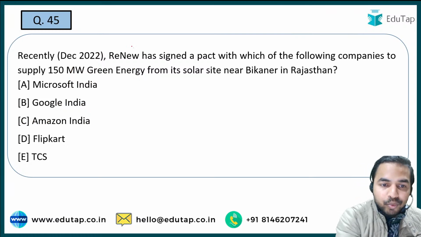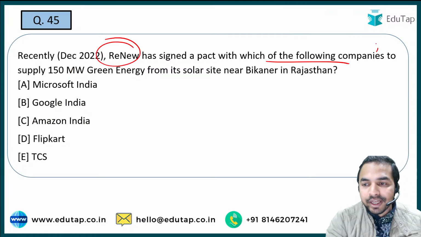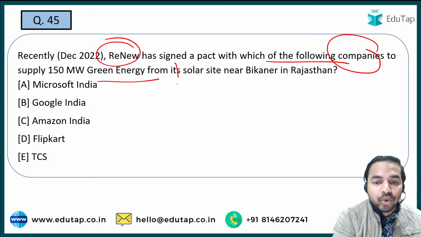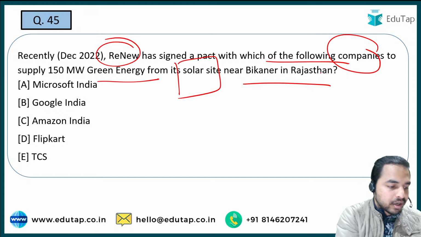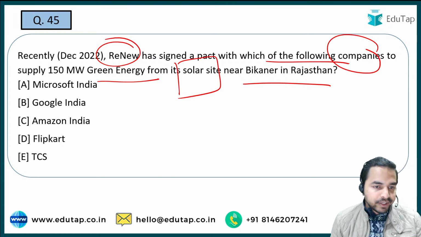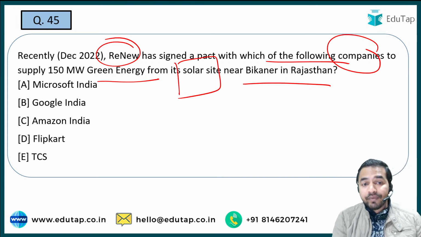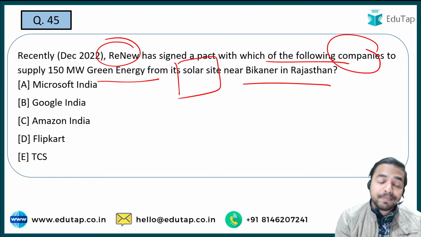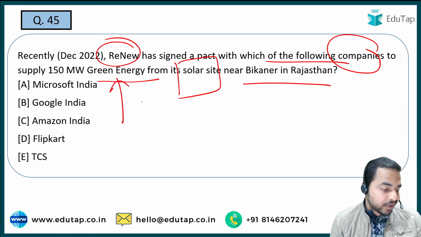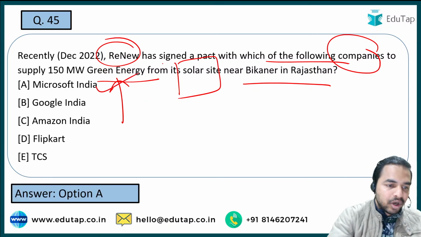Next question: Renew has signed a pact with which of the following companies to supply 150 megawatt green energy from its solar site near Bikaner in Rajasthan? So let me see who will tell me the right answer to this question. So guys, quickly tell me what is the right answer. Question number 45. Absolutely right guys, it is option A, that is Microsoft India.